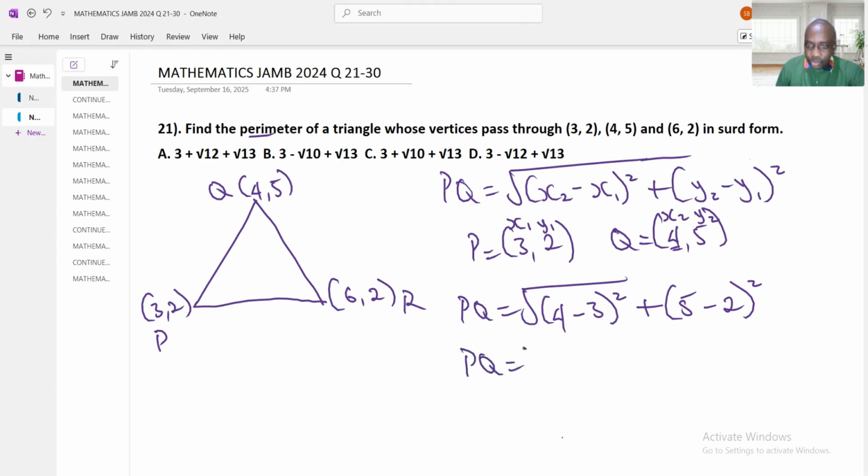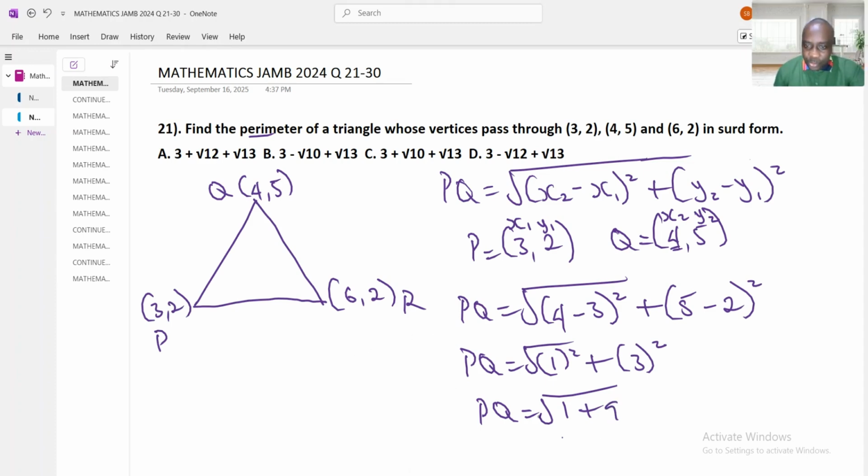PQ equals square root of (4 minus 3) which is 1 raised power 2, plus (5 minus 2) which is 3 raised power 2. 1 times 1 is 1, plus 3 times 3 is 9.